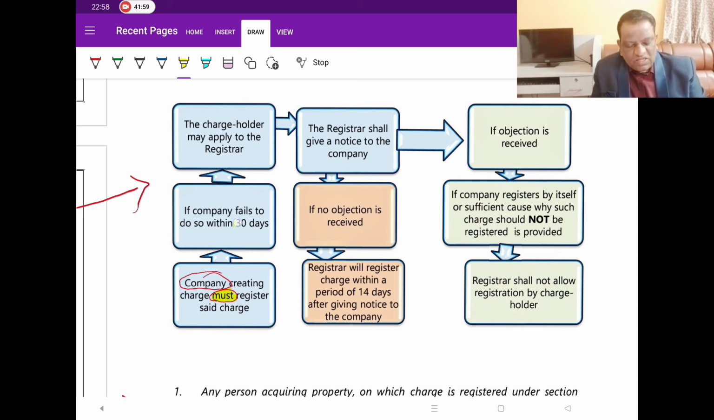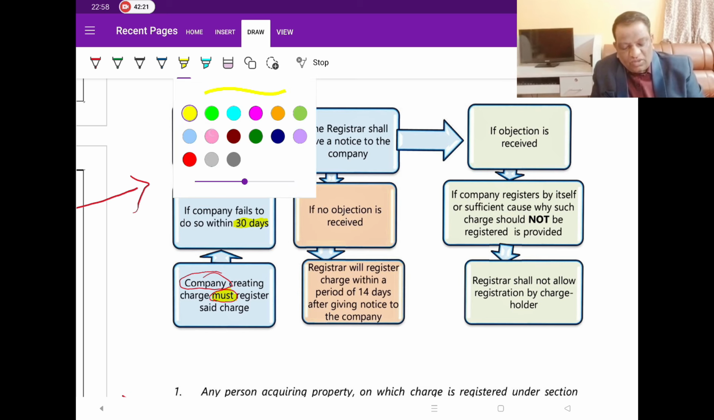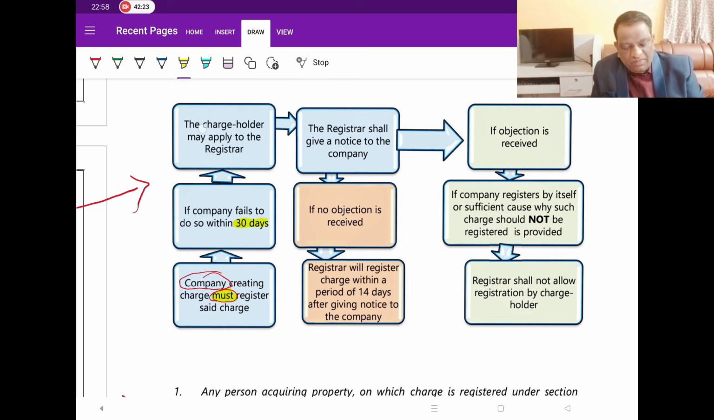But the first statutory deadline is 30 days. So they waited for 30 days, but the company is not doing it. They failed to do it within 30 days. But the charge holder doesn't want to keep quiet, because if the charge is not registered, he cannot consider it as a secured loan. So he will be missing the rights on this secured asset. Therefore, if the company fails to do it, the charge holder himself wants to do it. That is what we are trying to mention here.